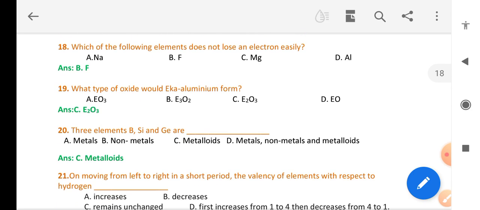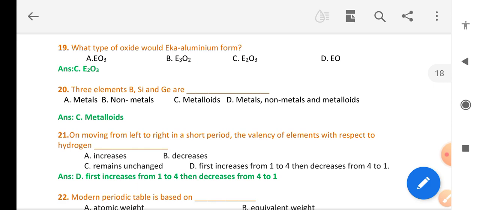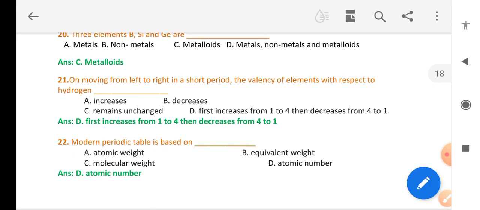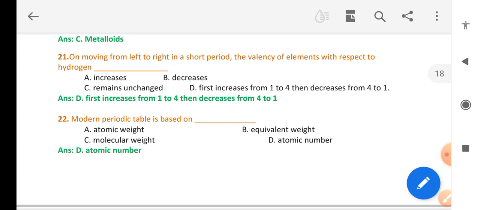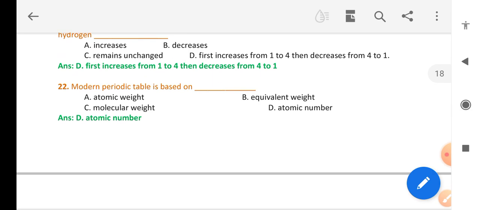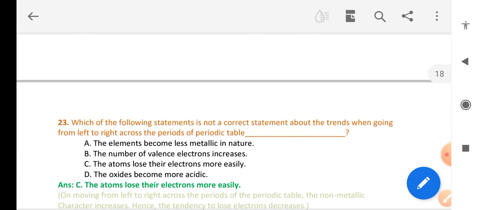What type of oxide would aluminium form? E2O3. The three elements bromine, silicon and germanium are metalloids. Moving from left to right in a short period, the valency of the elements first increases from 1 to 4, then decreases from 4 to 1. The modern periodic table is based on atomic number.